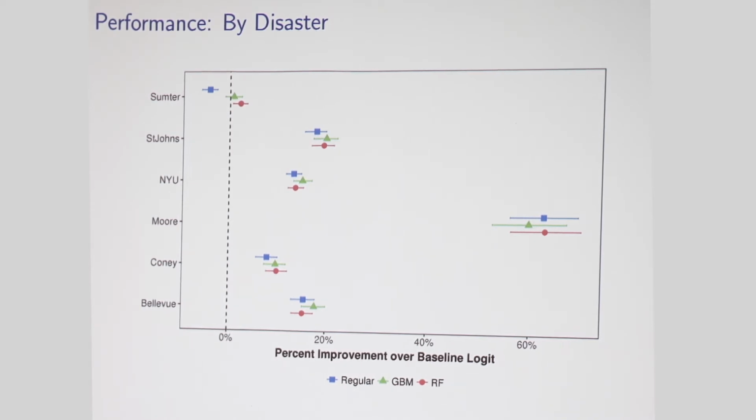Sumter Regional Hospital had about 50% market share pre-disaster, whereas in the other cases, the market share was about 10 to 20%. So in general, patients faced a much bigger change in the choice environment for Sumter than the rest. And if you look at the figures here, Sumter is the only one where we see that the Logit and the machine learning models are similar. For the others, the machine learning model does a lot better.